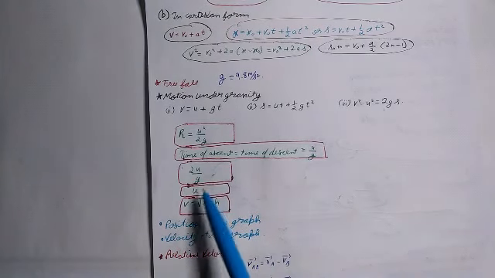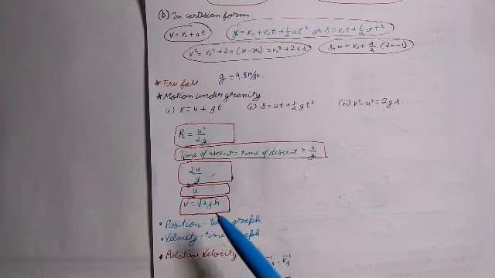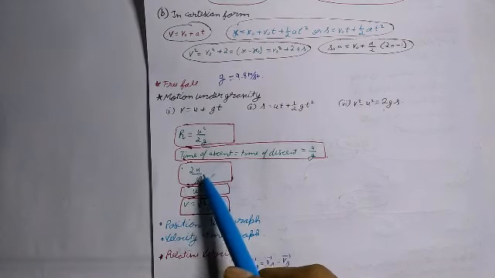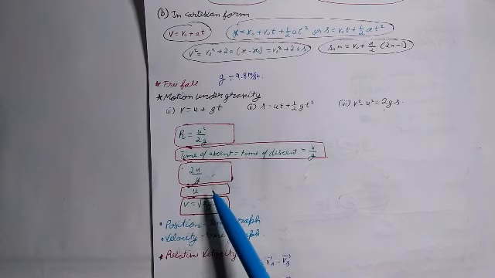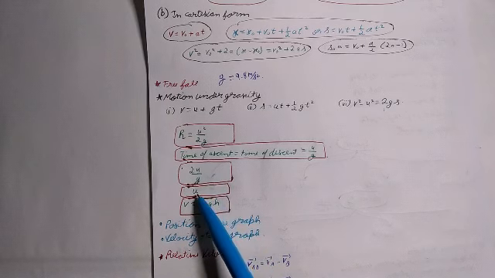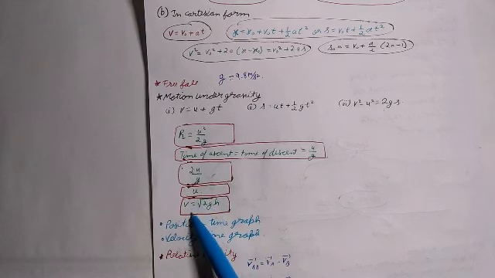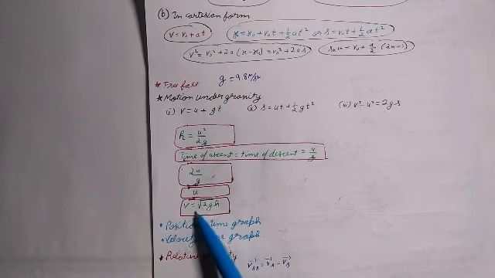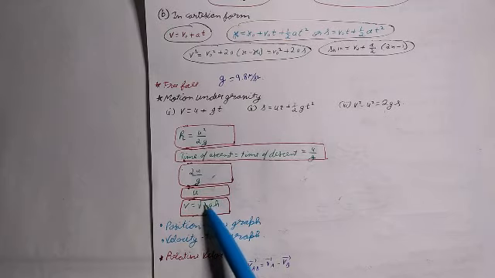And third one is the total time of flight to come back to the point of projection is equal to 2u upon g. And fourth one is velocity of fall at the point of projection, which is equal to u. And last one is the velocity attained by a body dropped through a height h. V is equal to under root 2gh.